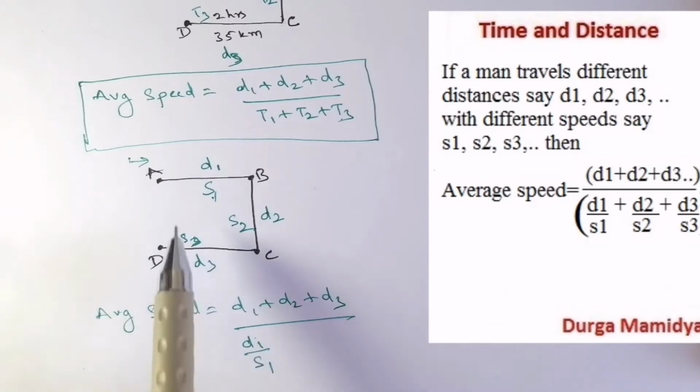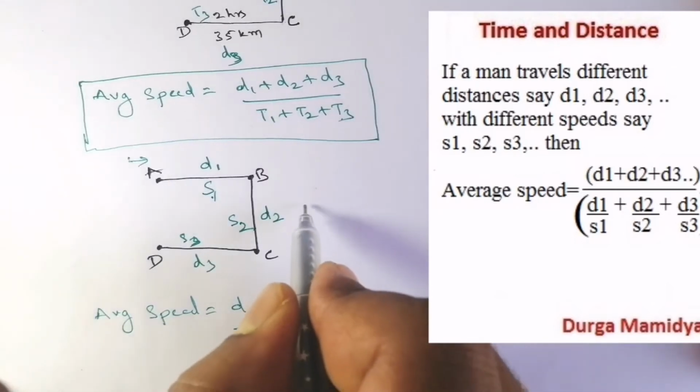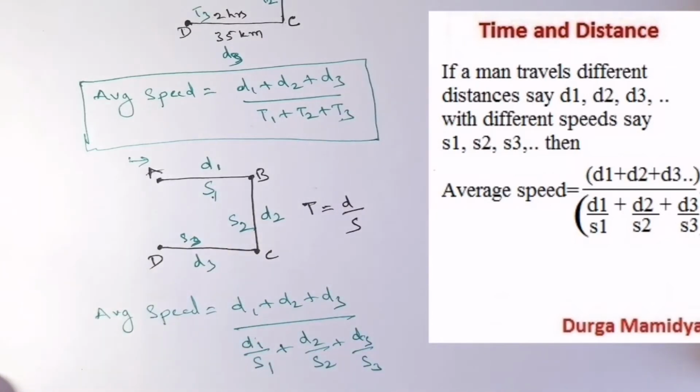d1 by s1 is the time t1, and d2 by s2 plus d3 by s3. So why have we written d1 by s1? Because we know that time equals distance by speed. Time equals distance by speed.